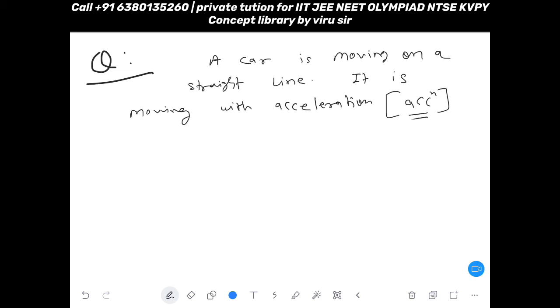Okay, it is moving with acceleration of 2 meter per second square and started from rest.